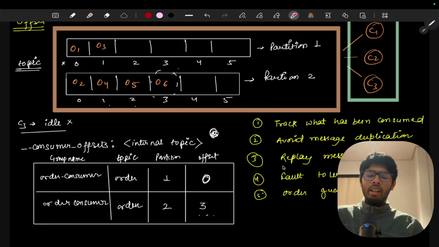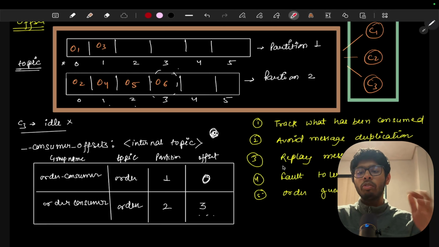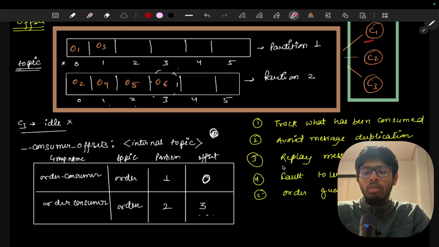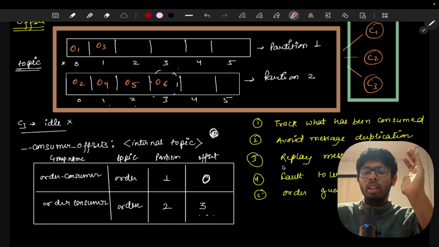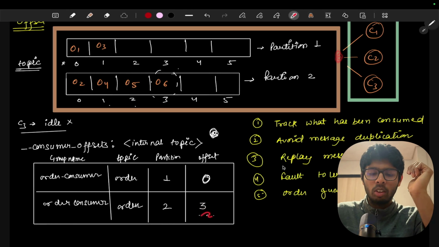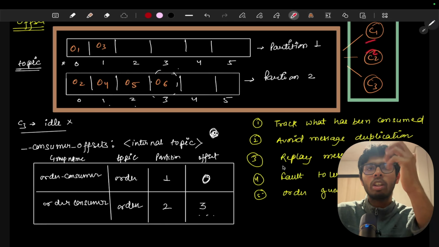Here, for partition 2, the value equal to 3 means that all 3 messages have been received, but we don't know which consumer received them. I don't know whether consumer 1, 2, or 3 received them, but we know that the whole consumer group has received these messages, so all of partition 2 has been cleared. Now let's say we have a message in partition 1, order 3. Let's say one of the consumers will receive the message.